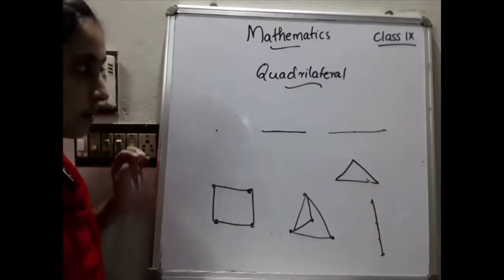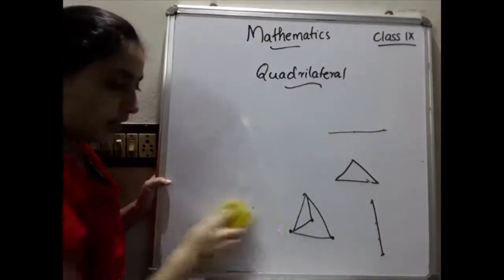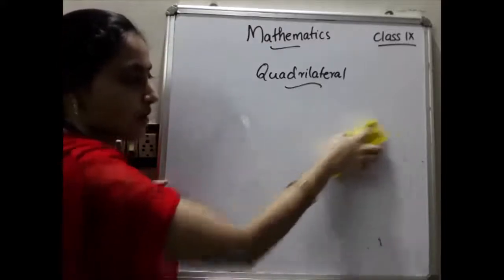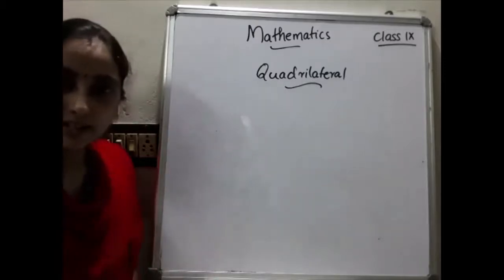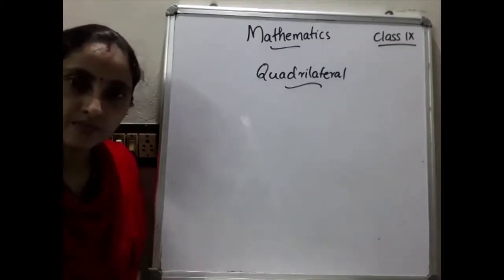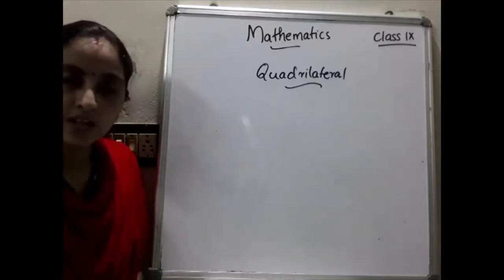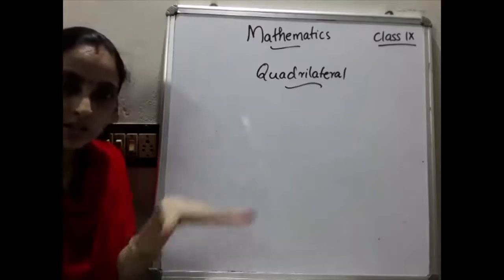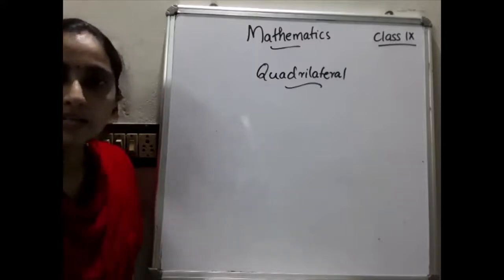Okay, before explaining quadrilaterals, can you identify some objects around you which are in the shape of a quadrilateral? Yes, if you are writing on a table, the table top is in the shape of a quadrilateral. 4 sides, it may be a rectangle or a square.